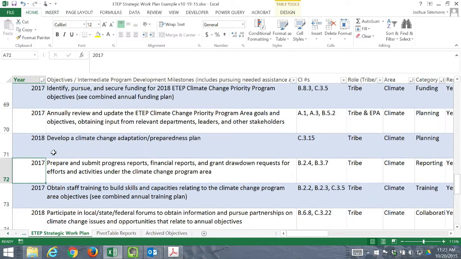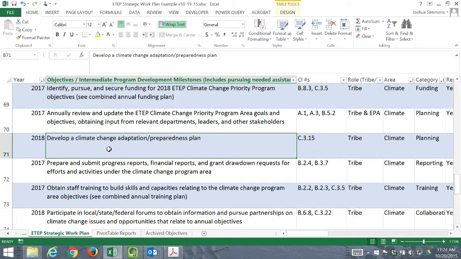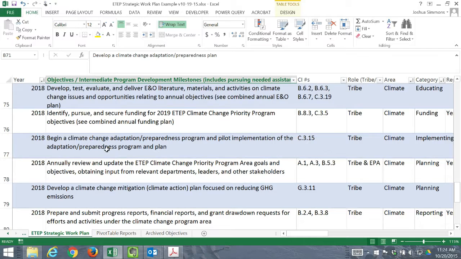And so if that gets changed to 2018, then there's a thread there, because following developing the climate change preparedness adaptation plan, eventually you'd come down to here, 2018, and see that the pilot implementation was supposed to occur, so this would need to be changed to 2019.